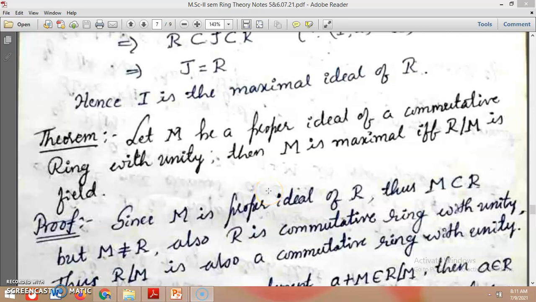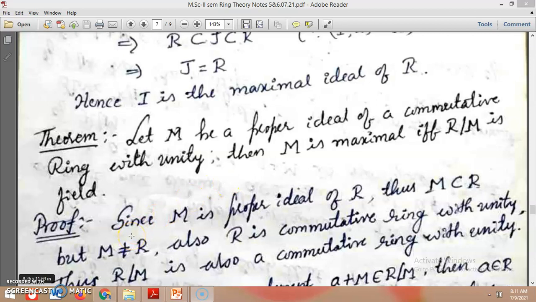Hello students, in the previous video I left off in the middle of this theorem, that is, properties of maximal ideal. Let M be a proper ideal of a commutative ring R with unity, then M is maximal if and only if R over M is a field. So we make use of that field definition, as well as the ideal definition and the commutative ring with unity.